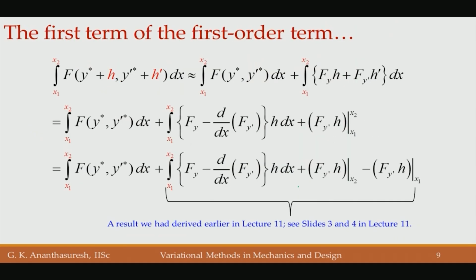If we do that, what we end up getting is, and then we have to do the usual thing, that is the Gateaux variation, equivalent here when we have this and this. F of y star, y prime star, we have y plus epsilon h, y prime plus epsilon h prime.